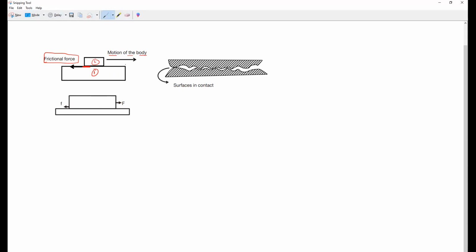So friction is the force which opposes relative motion.